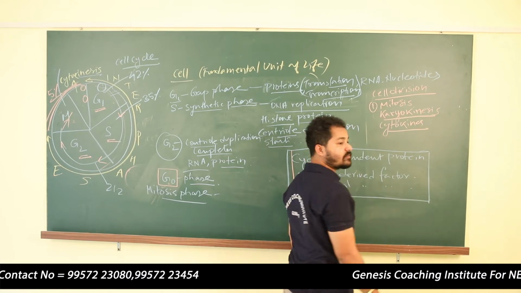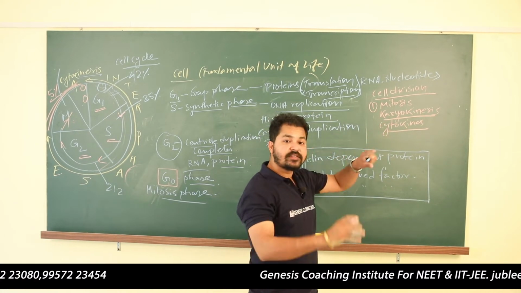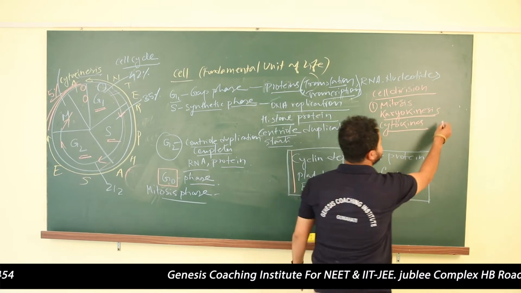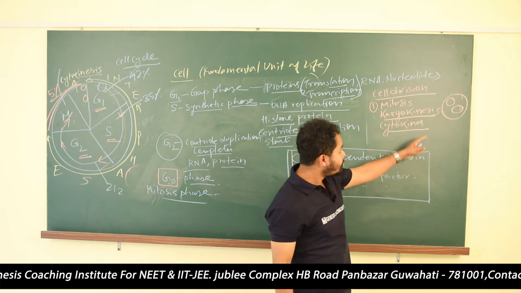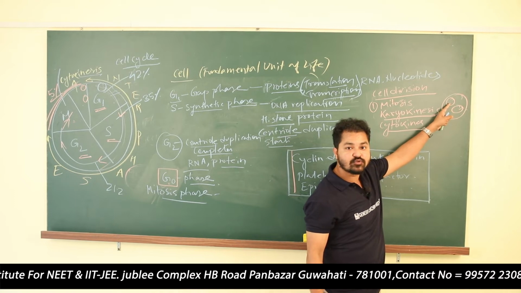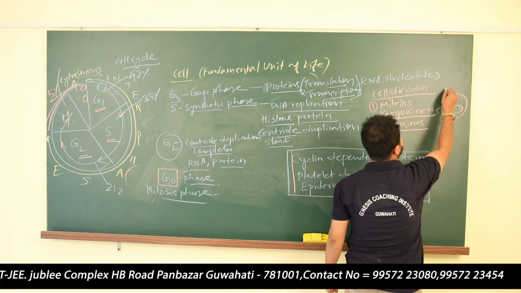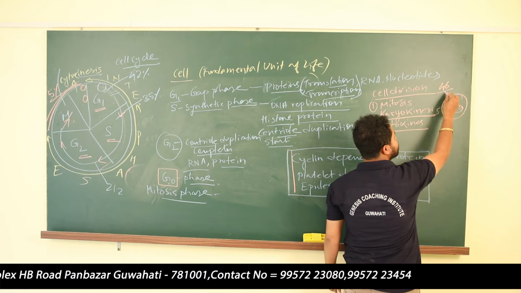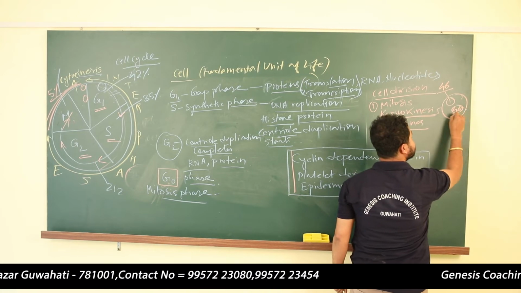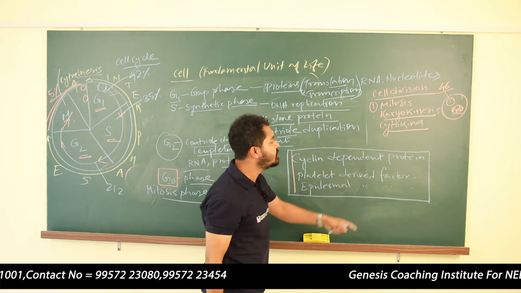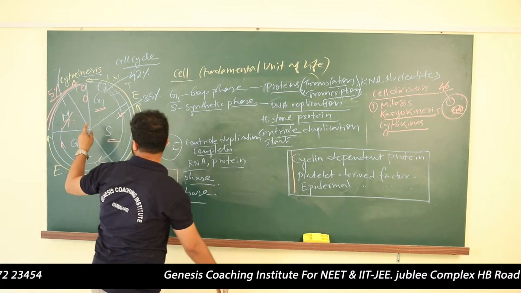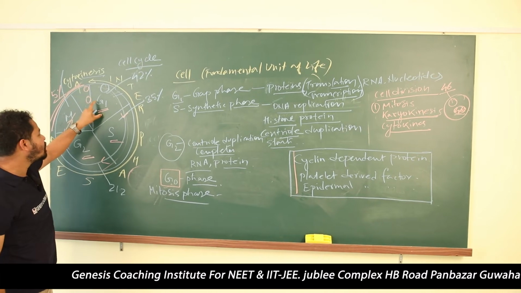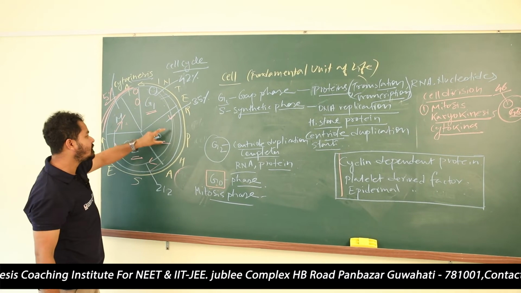What will happen in karyokinesis? In karyokinesis, the nucleus will divide. That means this is the cell, this is the nucleus. From one nucleus, another nucleus will be formed. I have told you, inside the nucleus what is present? Chromosomes. Suppose in case of the human being, how many chromosomes are there? 46. So from 46 chromosomes, another 46 chromosomes will be produced. Where? In which stage? In this stage. There is karyokinesis. We have entered the M phase. After crossing G1, S, G2, all the necessary materials are produced.